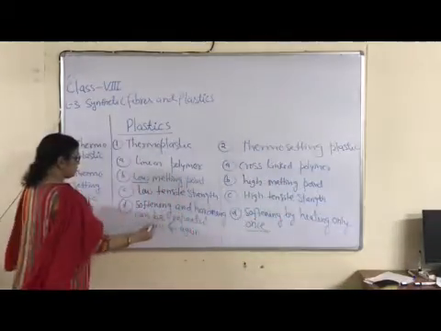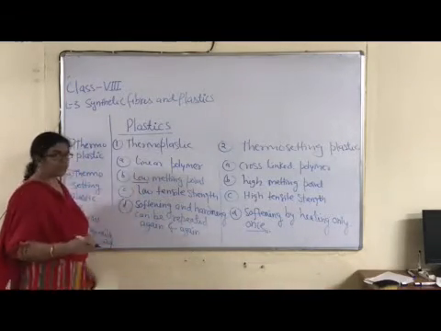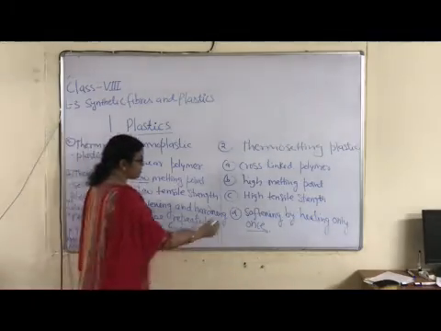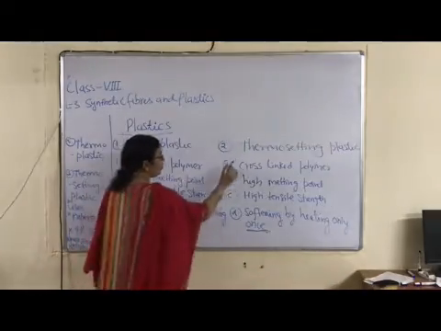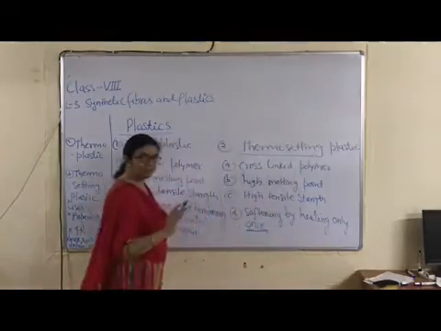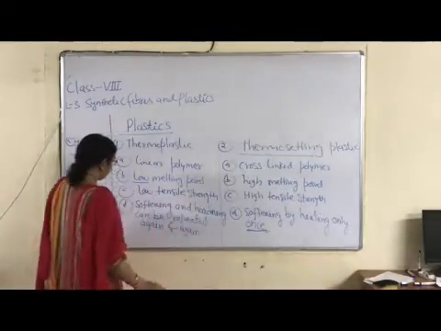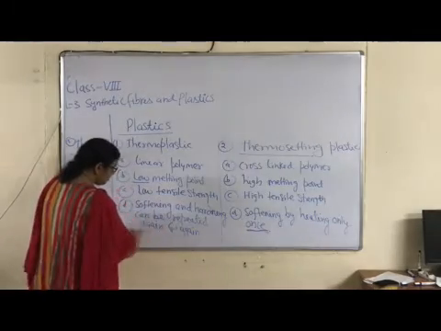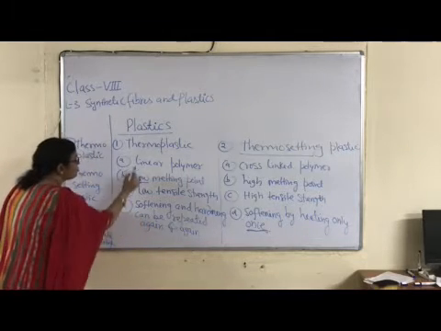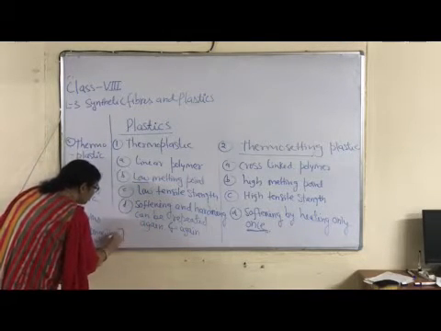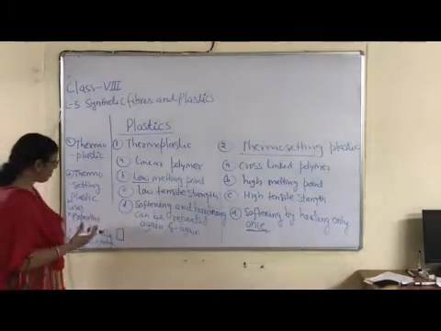Here softening and hardening can be repeated again and again due to the presence of linear structure of polymers. In this case, softening happens once only. It means recycling, remolding of thermosetting plastic is not possible due to its hard structure or presence of cross-linking. Okay children, for example, I am writing this equation for this recycling or remolding of thermoplastic like this. Suppose this is a small piece of thermoplastic like polythene, PVC, polyvinyl chloride.